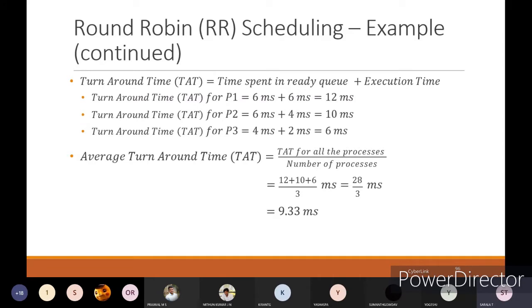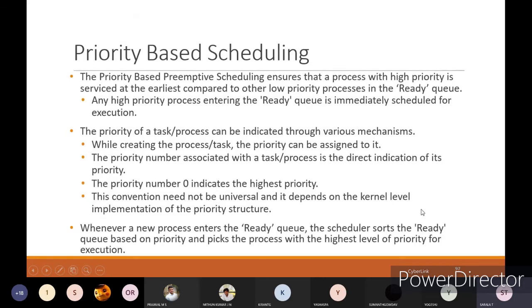Okay. Next we have turnaround time. Turnaround time you can take as time spent in the ready queue plus execution time. Execution time is anyhow given in the question, 6, 4 and 2, and time spent in the ready queue is the waiting time. Whatever the waiting values are, 6, 6 and 4, totally you get 12, 10 and 6. 12 plus 10 plus 6 divided by 3, 28 by 3, totally 9.33 milliseconds. Okay. Next we have priority based scheduling.